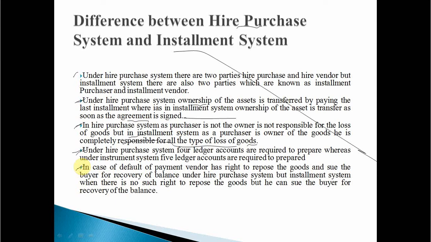Okay, he is not the owner. See, if any default of payment takes place, the vendor has the rights. Clear? The vendor has the right to repossess the goods and sue the buyer for recovery of the balance. Okay, who has the rights? The vendor has the right. But in the installment system, the vendor has no such right. The vendor has the right to sue the buyer, but has no right to repossess the goods. Clear? This is another difference.